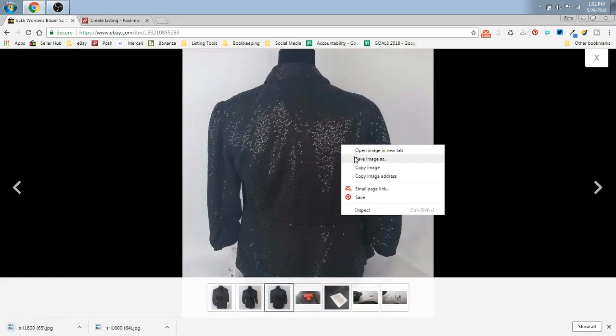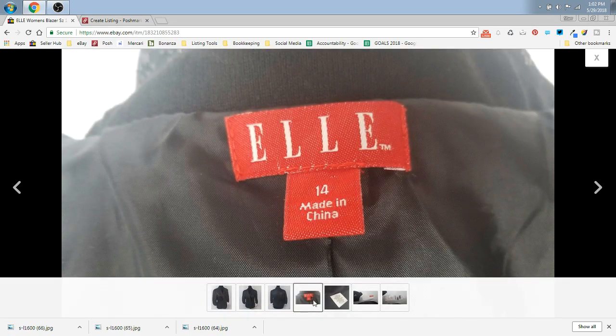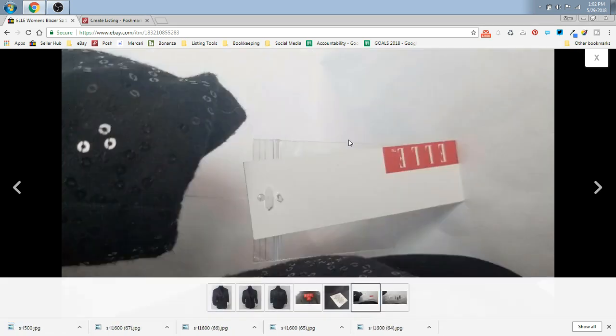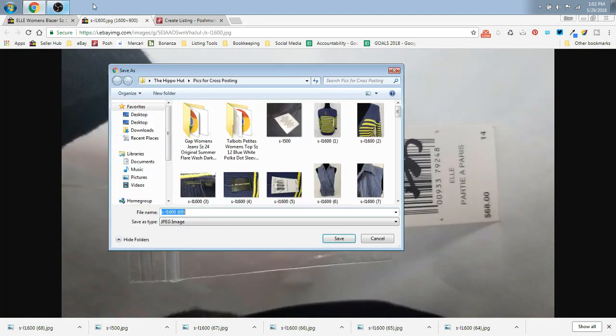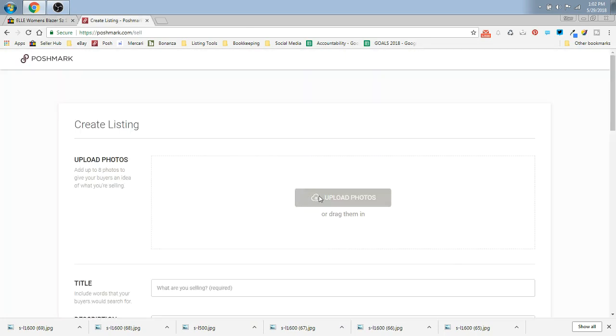And just keep in mind that you can only have like 8 images on Posh. So if you have more than 8 on eBay when you're picking them out here, you need to prioritize sometimes and only pick 8 of the most important. But I do have less than 8 here, so we'll just grab them all. Then once I have, oops, I opened it in a new tab. That's okay, I can save it from there. That happens. So once I have them all saved, I'll click the X up here in the top right and close that out. I will go over to Posh.